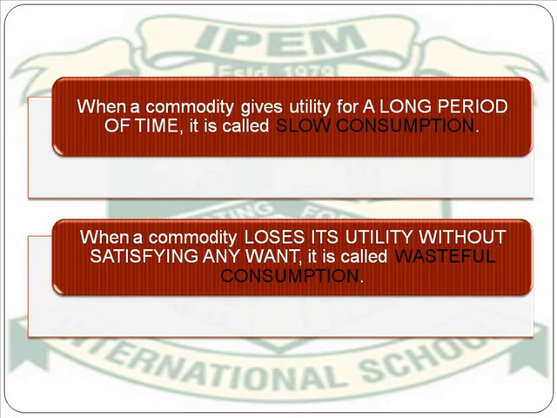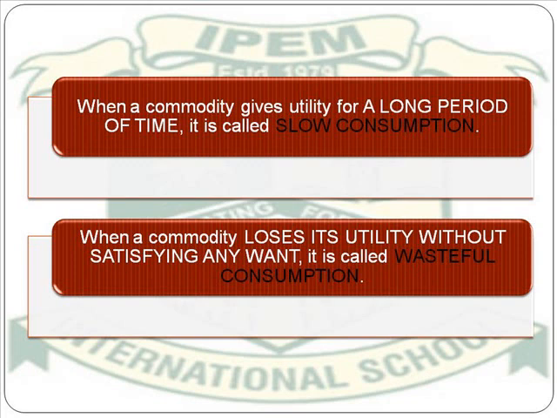We are obtaining satisfaction out of these commodities on a regular basis, slowly and steadily, and that is why it falls under the category of slow consumption.